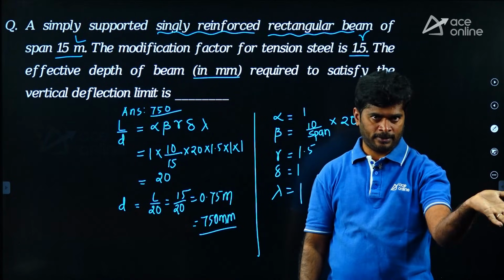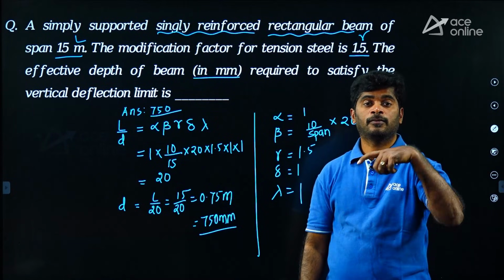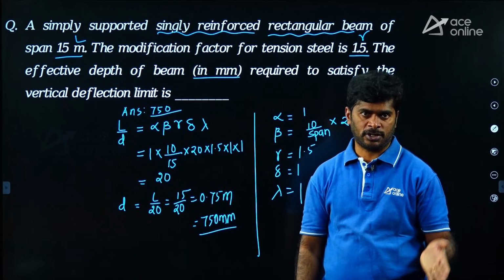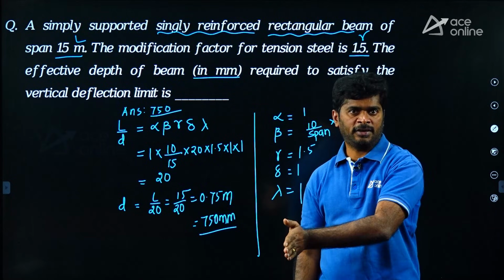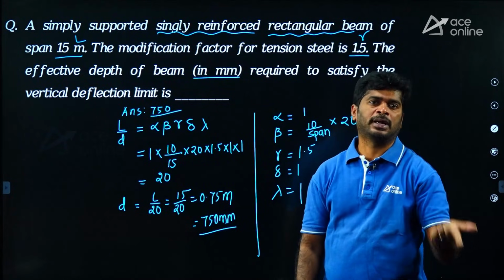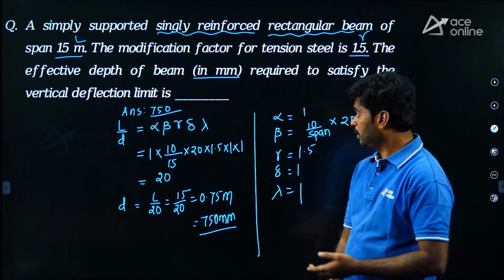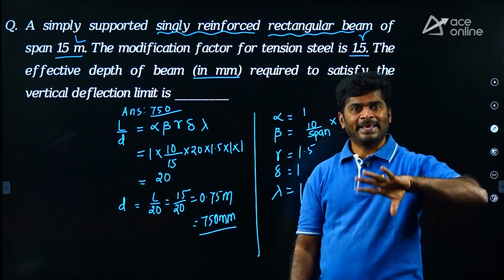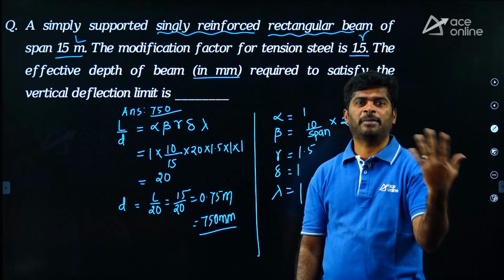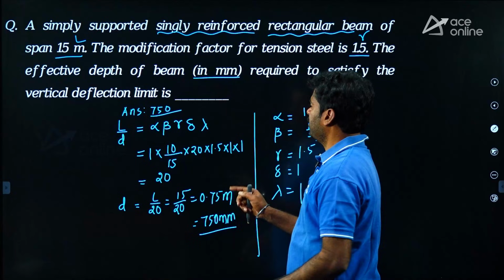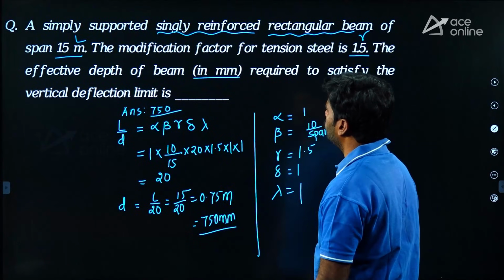Actually, you can find the depth to resist the moment, that is for a design. But here they are asking for the serviceability criteria. Under serviceability, you get the deflection. To satisfy the vertical deflection limit, what may be the minimum depth required? My dear, we can find it from L by D. If they asked for design, then we can equate Mu to Mu limit. Okay, right. Answer is 750. Then moving to the next question.